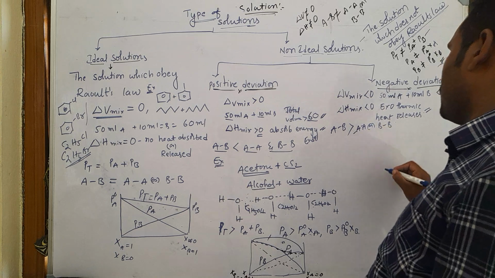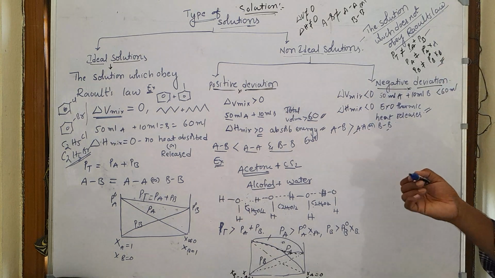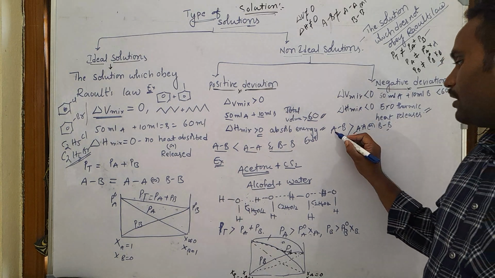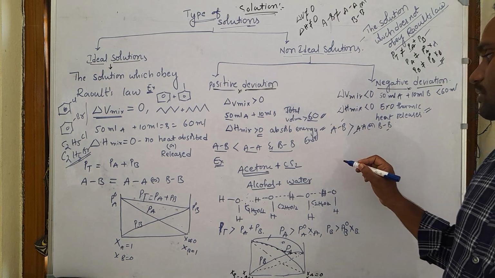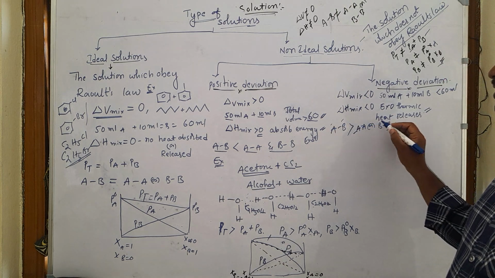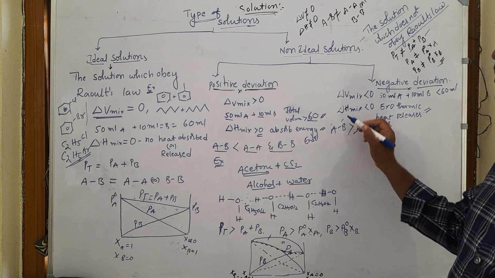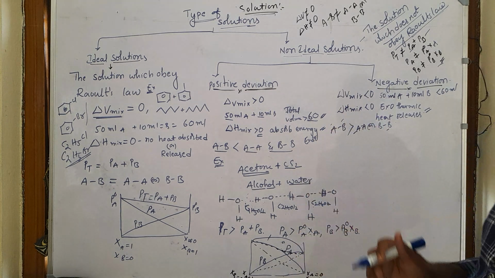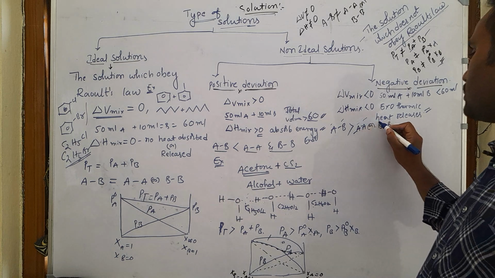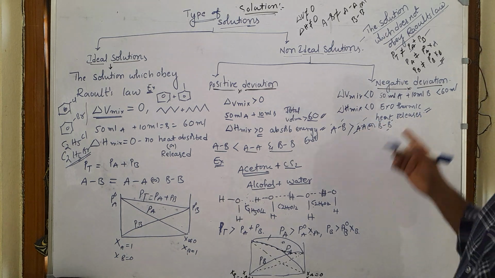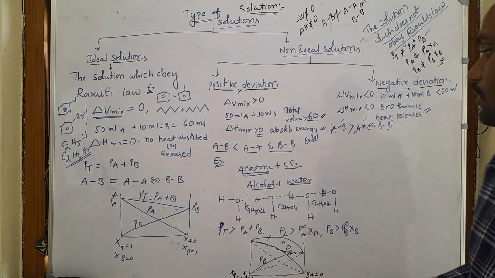Let us consider A as the solvent and B as the solute. So when you compare the solute-solvent interactions with solute-solute and solvent-solvent interactions, solute-solvent has more attraction, so the volume is reducing here.